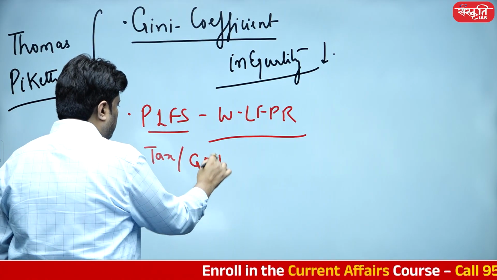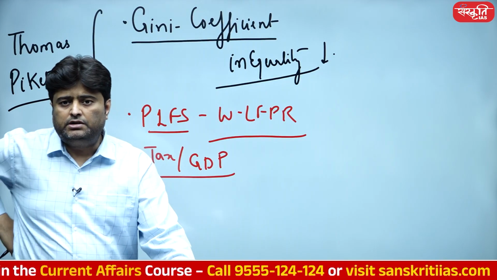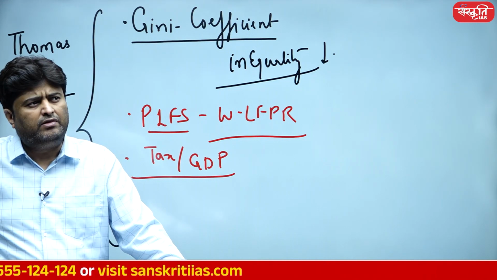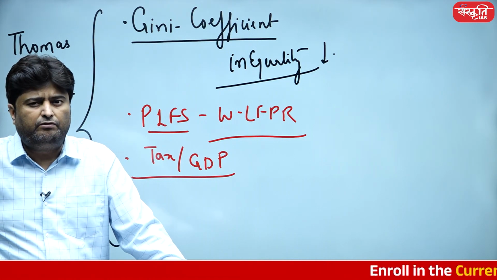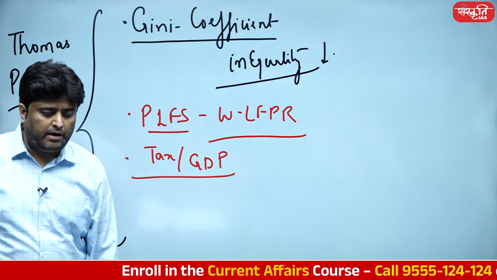There is a good amount of growth in the tax GDP ratio as well. Our tax GDP ratio is showing a good amount of buoyancy. So tax GDP ratio is how much? 11.7%, I guess, 11.1 to 11.7%. So this is again a good figure to comprehend.